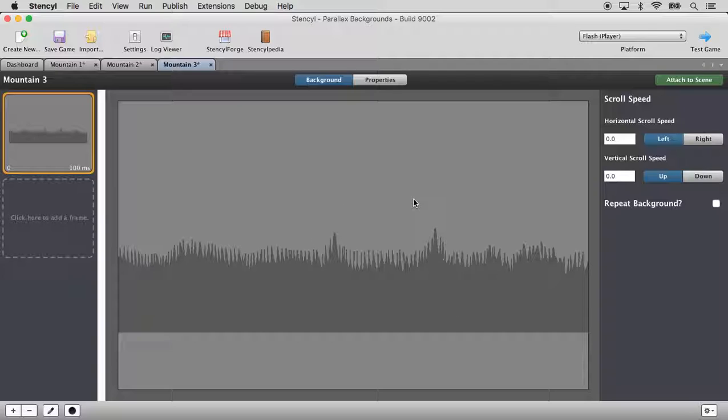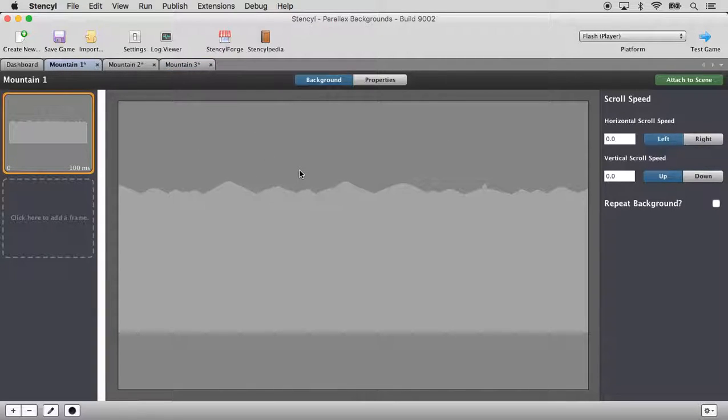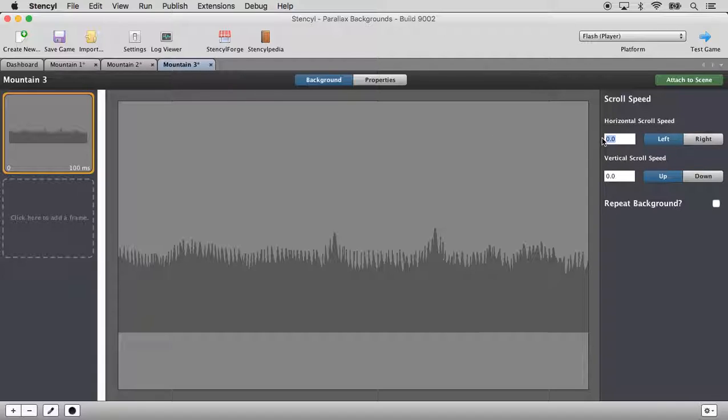So we need to set the scroll speed for all of these backgrounds. So let's go to Mountain 1. Since this is the mountains that are going to be the furthest away from us, we want these to scroll the slowest. So let's go ahead and set this up at, let's say, 0.6. And now let's go to Mountain 2, and we'll set this one up as 2. And Mountain 3, let's set this up as 4.